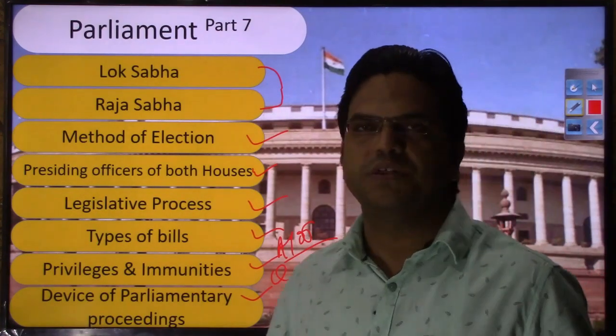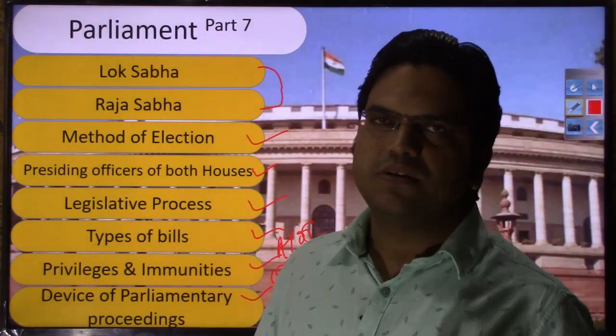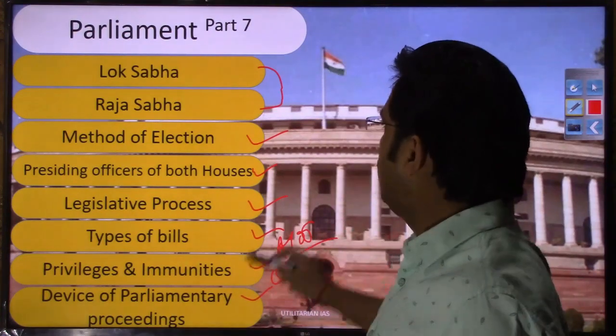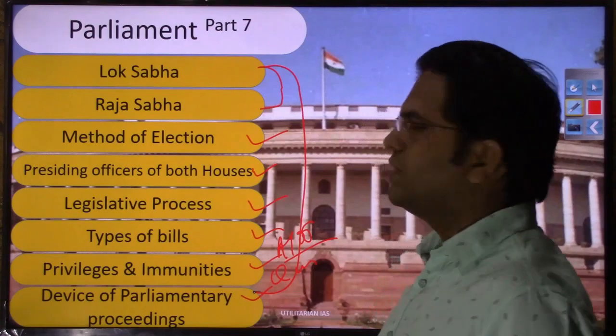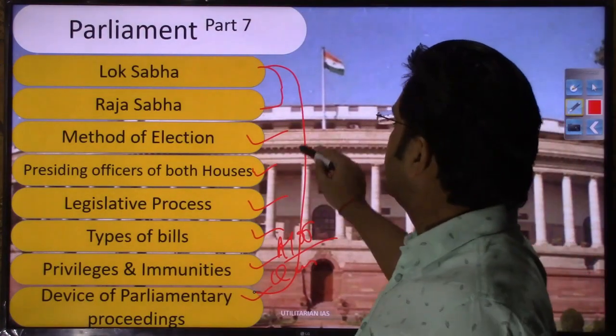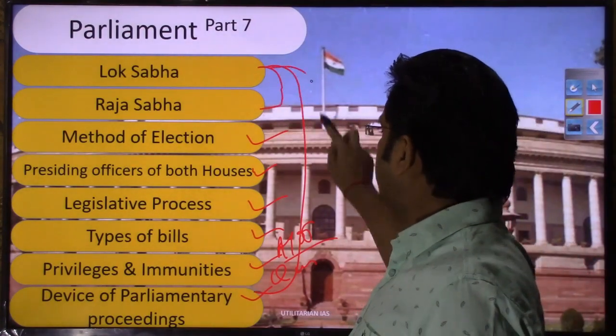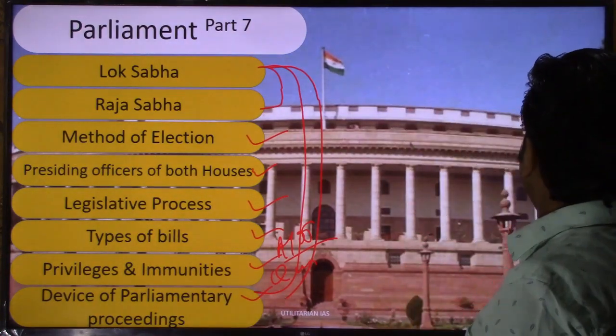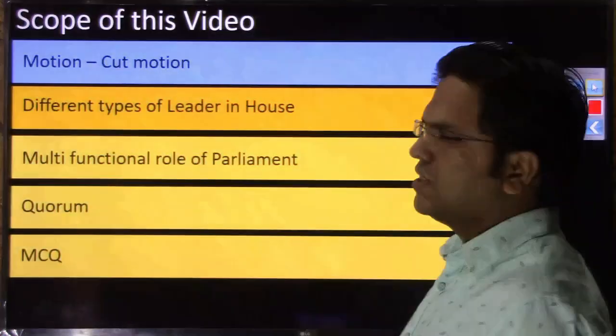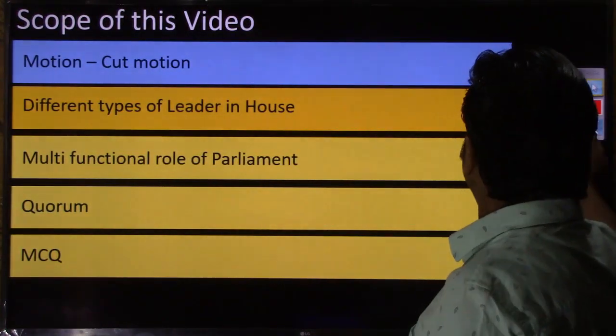What is the scope of this video? The scope of this video is a few leftover topics that we could not discuss while discussing all these topics. So whatever topics have been left over, that could not be accommodated with the flow of these topics, we'll discuss those topics, right? So if we talk about the scope of this chapter, the scope is like this.